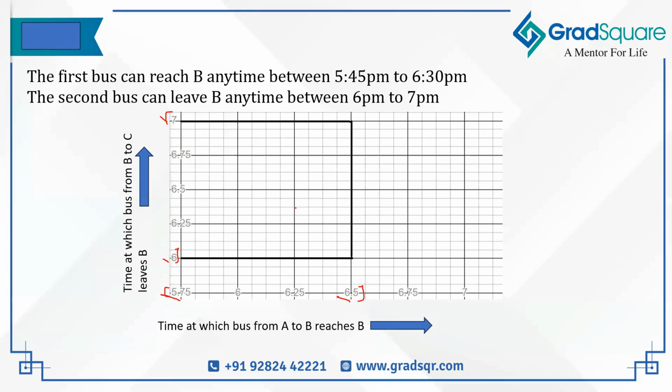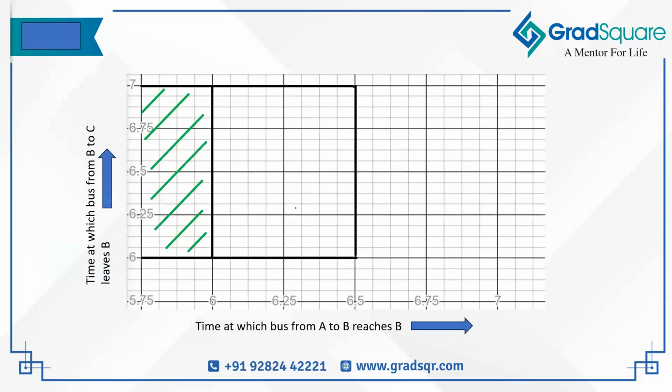Now let's see what portion of this area is favorable for Kushal in order to catch the second bus. Firstly, the area between 5:45 p.m. to 6 p.m. of the first bus reaching B is absolutely favorable, because anytime the bus reaches B between 5:45 and 6 p.m., Kushal will definitely be able to catch the second bus, because the second bus leaves earliest at 6. So even if Kushal reaches at 6, that is favorable, and anytime before 6 is also favorable. So the region between 5:45 to 6 p.m. of the first bus arriving is completely favorable.